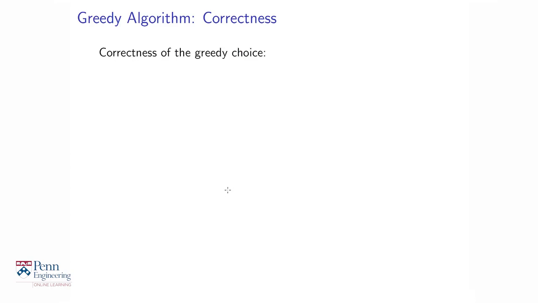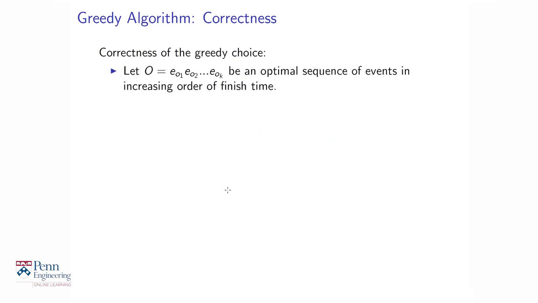So let's prove the greedy choice property for this activity scheduling problem or event scheduling problem. So suppose the optimum doesn't necessarily choose the event E1 that finishes first, but instead it makes a series of choices E sub O1, E sub O2, ..., E sub OK. So these are just some events out of the sequence of n events that we are given. E sub O1 might be like E17 or something like that. So it's some event out of that sequence. And say these are the events also ordered in increasing order of finish time. So EO1 is the one that finishes first among the events that the optimum chooses.